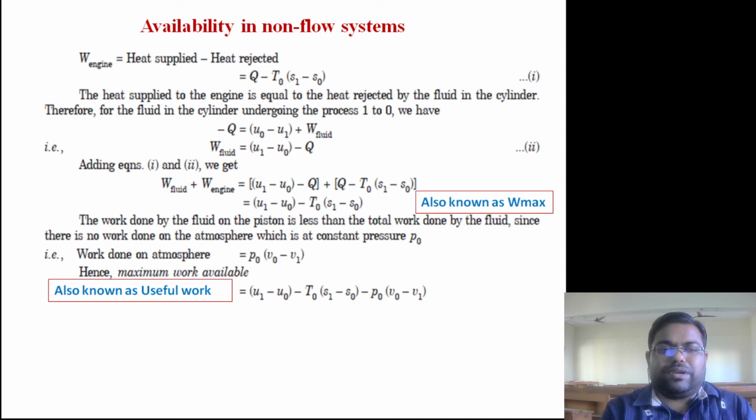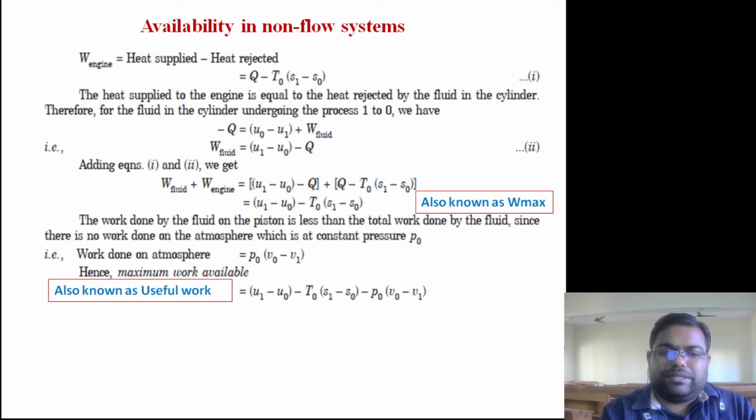resistance. So work done by the fluid on the piston is less than the total work done by the fluid, since there is work done on the atmosphere, which is at constant pressure. So how much work actually the piston will do on the atmosphere is given by P into dV. P naught is the constant atmospheric pressure which will be acting on the face of the piston, and change in volume is volume of the surrounding minus the initial volume inside. So P naught (V naught minus V1). So this term needs to be subtracted from this to get the useful work. That much will be available at the shaft.